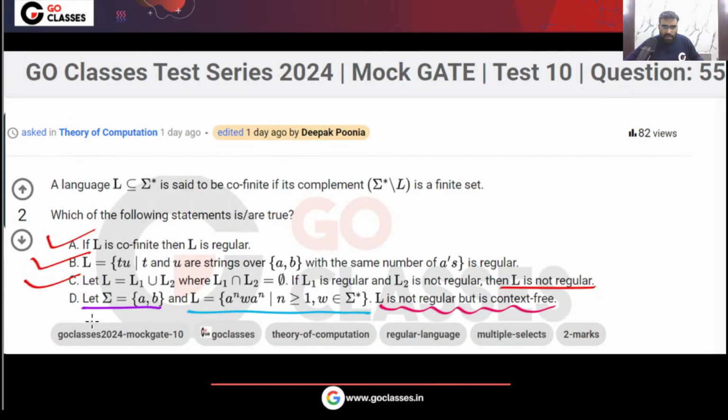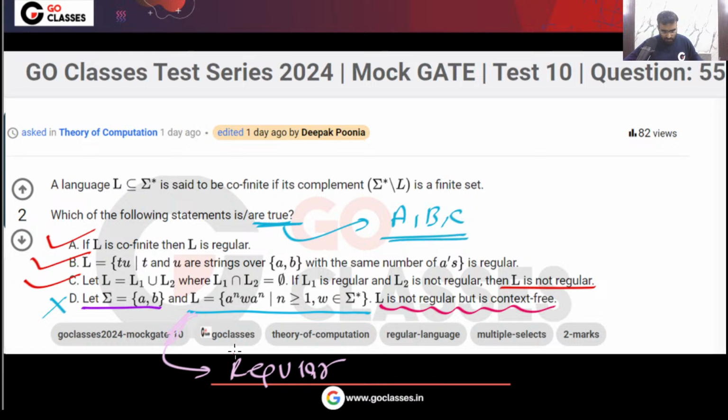So this language, option D, this language is actually regular, right? Okay, you can see in the option D, this language is actually regular. And because this language is regular, so I can say this option D is false. The question is asking true statement, so ABC will be the correct answer. Okay, let's move on. Understood?